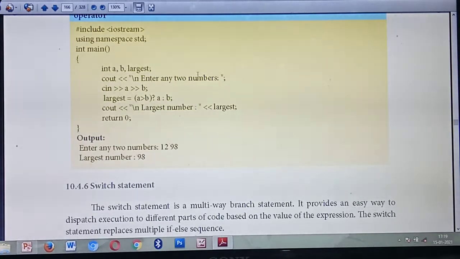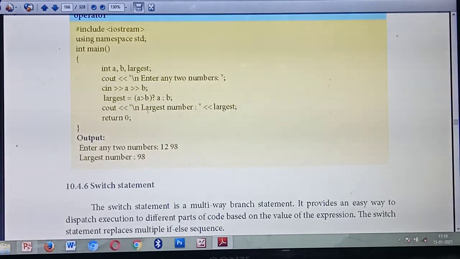First line, this one: enter any two numbers. Okay. Two numbers you are entering. So what are the numbers the user is entering? 12 and 98. By seeing it yourself you know which one is greater? 98, isn't it? So how it will work, listen. What's the next output? cout largest number. So how will it display 98?